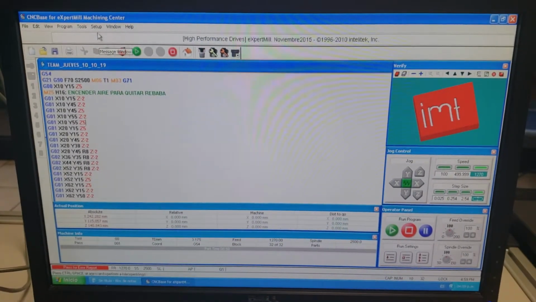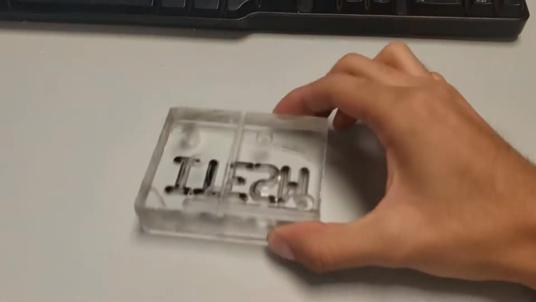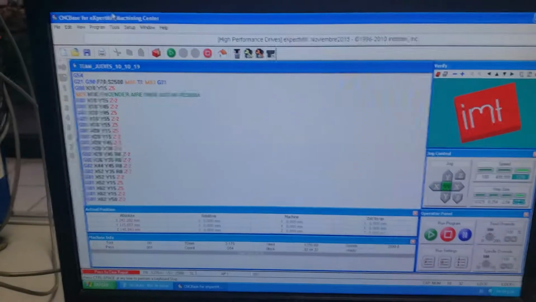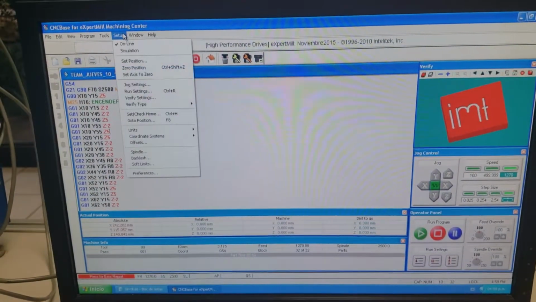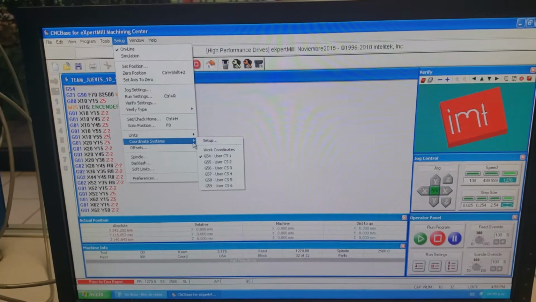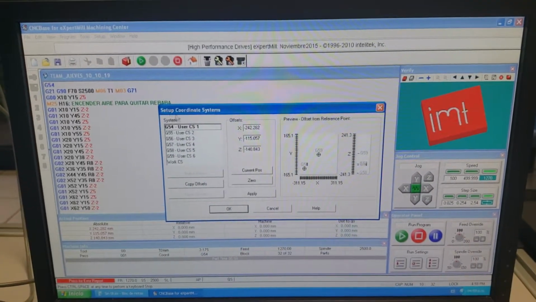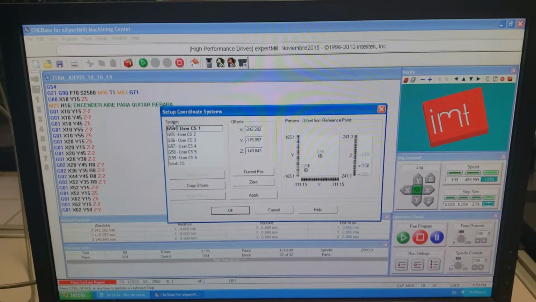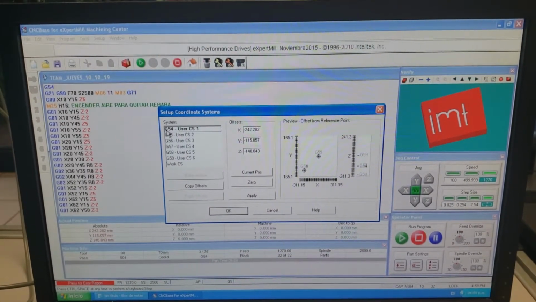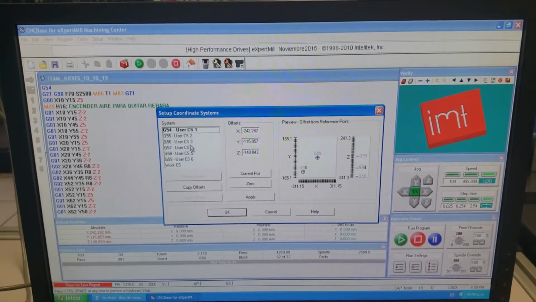Well, now to select the workpiece zero of our piece, we select one piece, for example that, and we go to Setup, Coordinate Systems, and Setup. Here we have the systems, for example G54, G55, and so on.